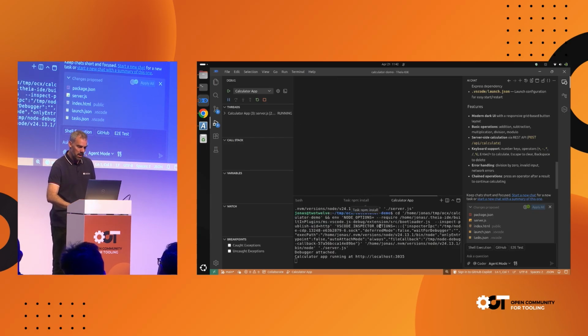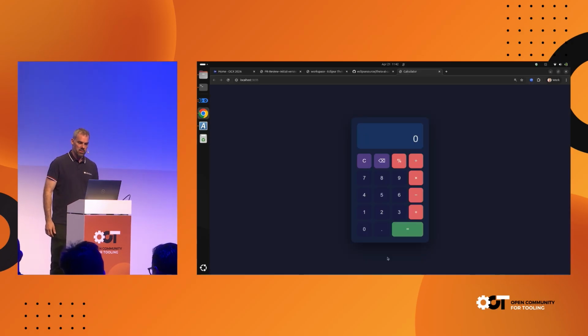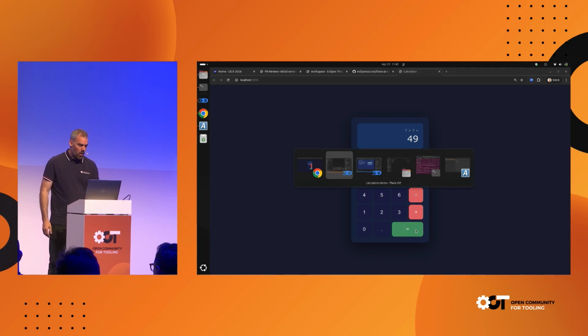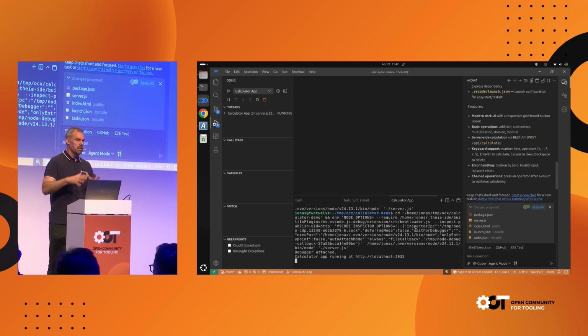All right, now let's look at what the agent has generated. Yeah, looks okay. So again, I have not seen this before, so let's quickly test this. 7 by 7 should be, yeah, okay, that works. So this was just generated on the fly. Now, what I want to show you next is, now I've generated an initial application. What else can you do?